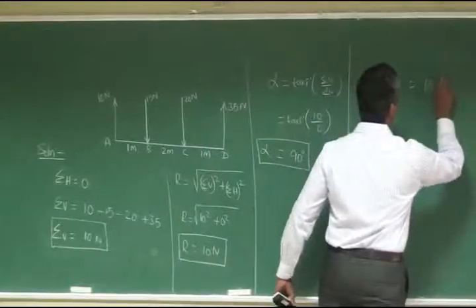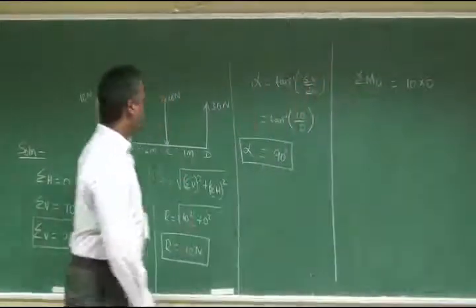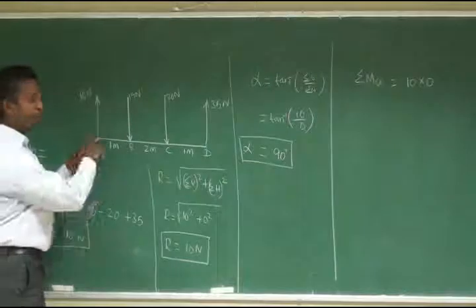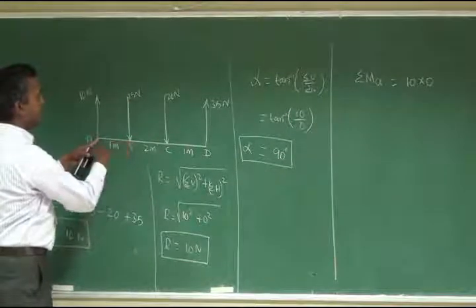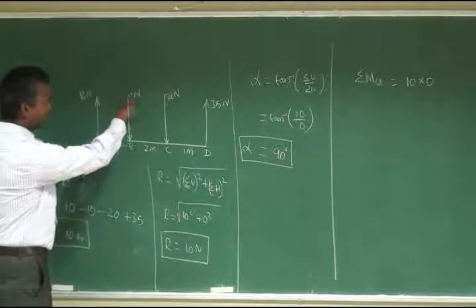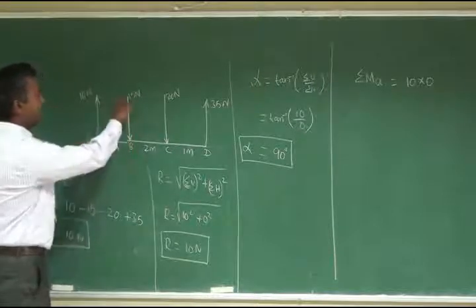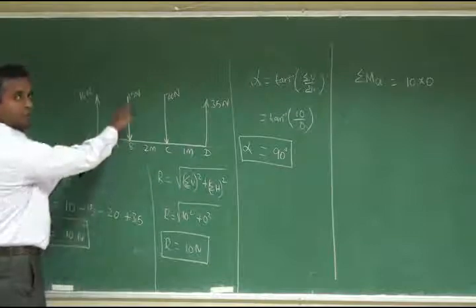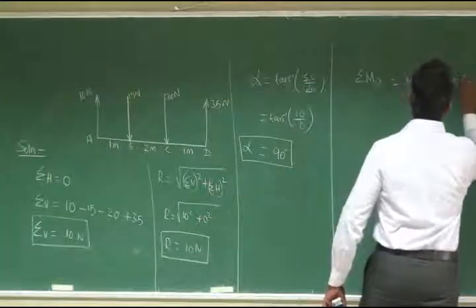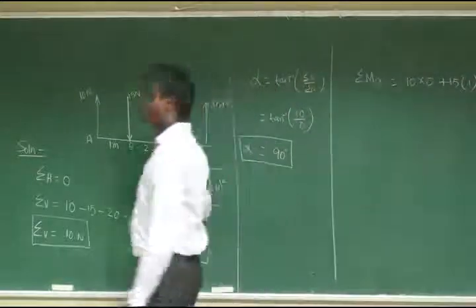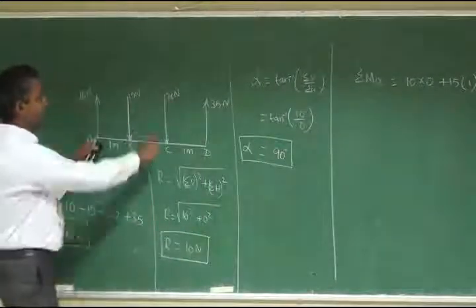The next force with respect to point A is 15 Newton, so 15 into 1. This 15 Newton is acting on the right hand side of A and going downwards, so it is clockwise: plus 15 into 1. Then come to the third force, which is a 20 Newton force.